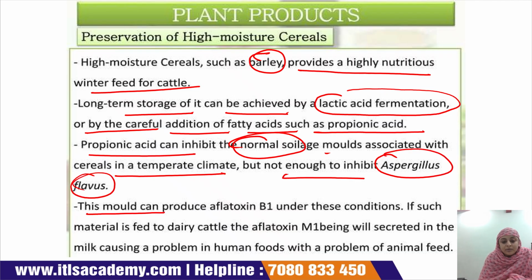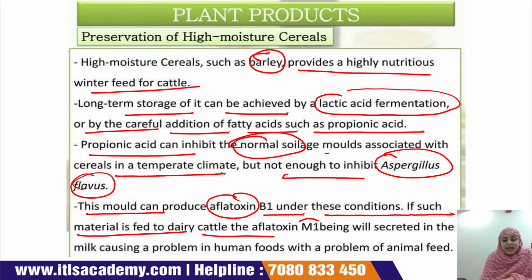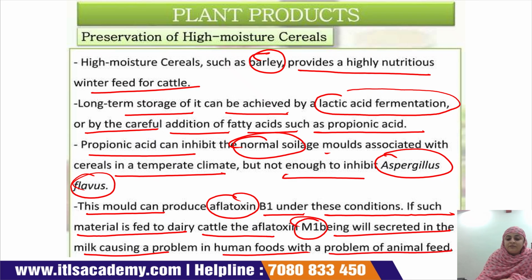This mold can produce aflatoxin B1 under these conditions if such material is fed to dairy cattle. Aflatoxin M1 will be secreted in the milk, which causes a problem in human food as well as a problem of animal feed.